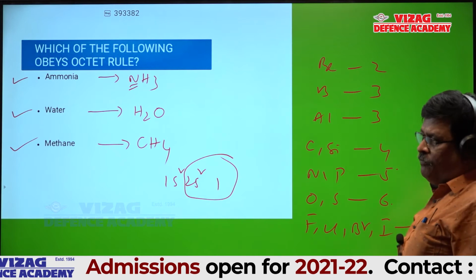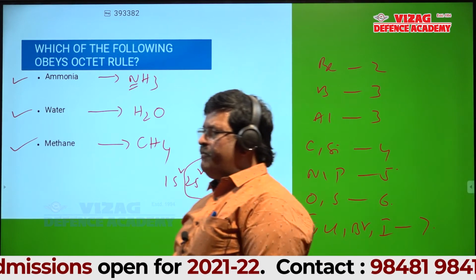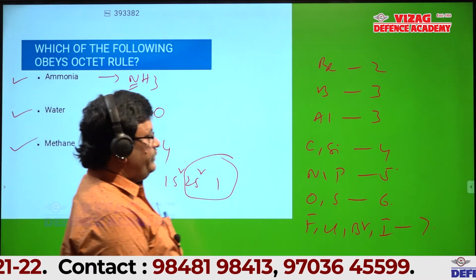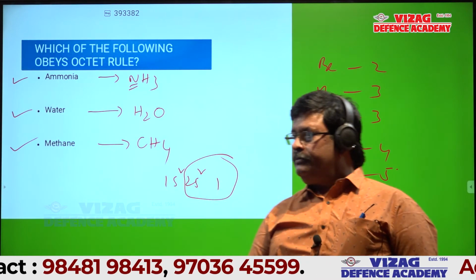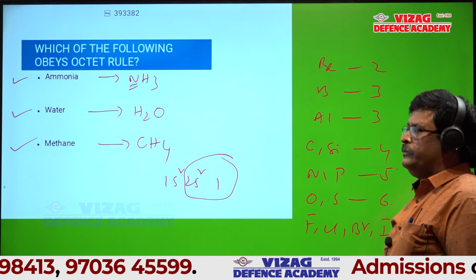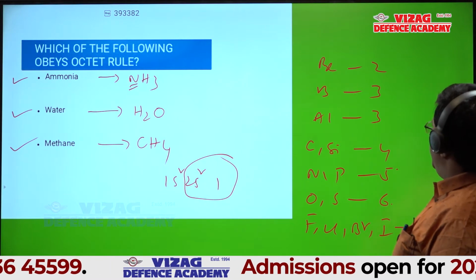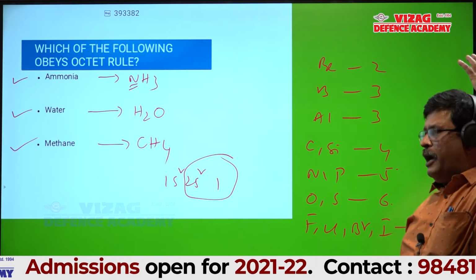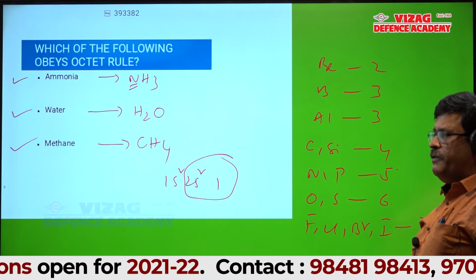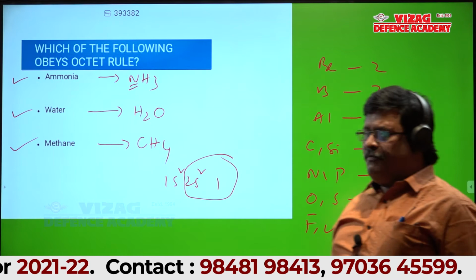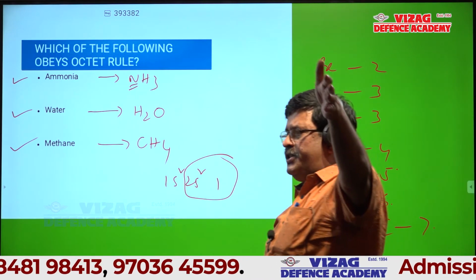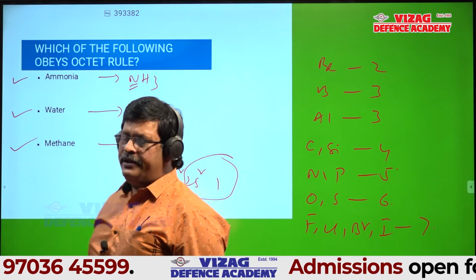If you know these elements, that's more than sufficient for so many normal covalent compounds. Okay?